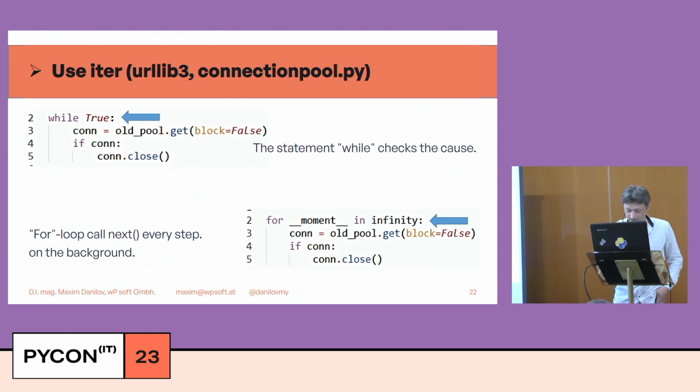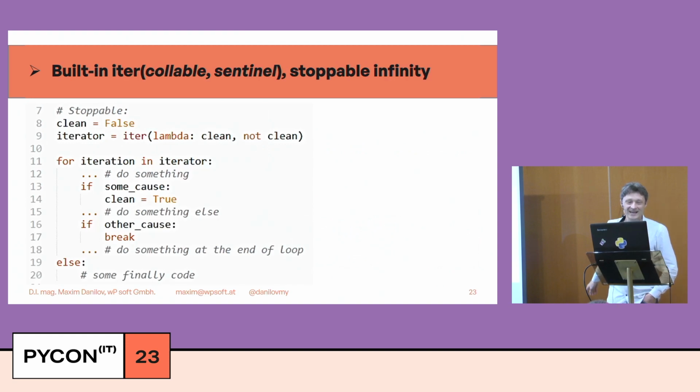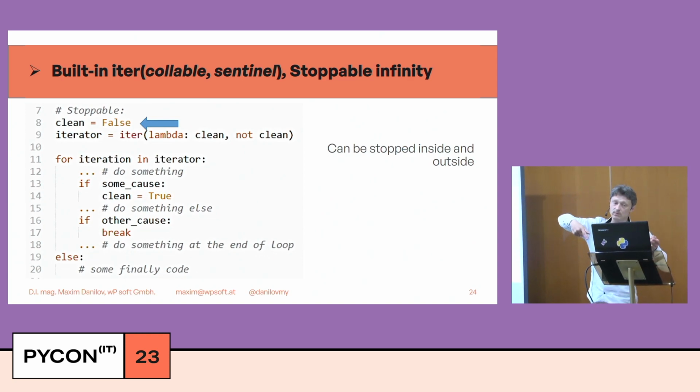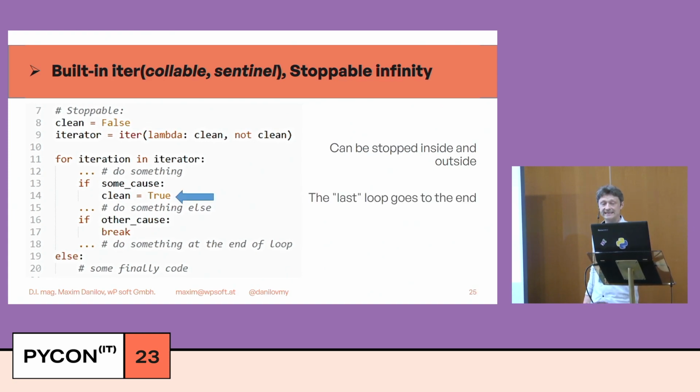Important for our life. And with the built-in iter, we can create a stoppable infinity. What I mean is, we can stop this infinity loop from outside of my function, and we can stop my infinity loop inside the function. With while True, we cannot stop the loop. We can only break the loop.